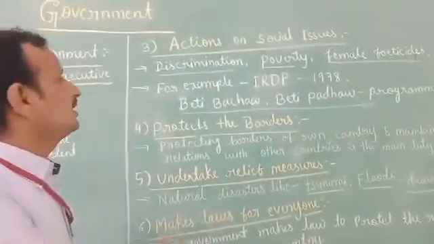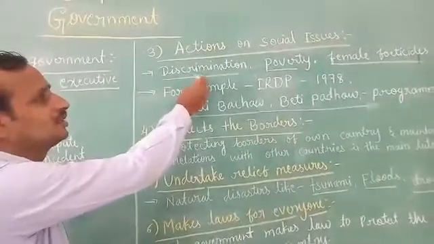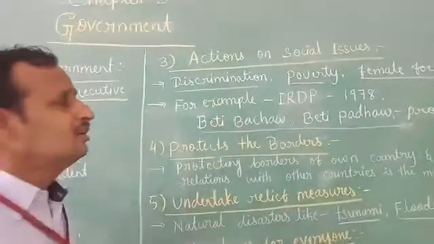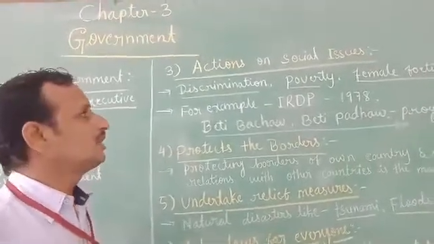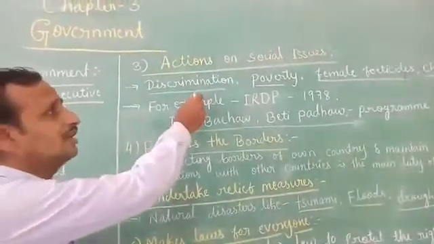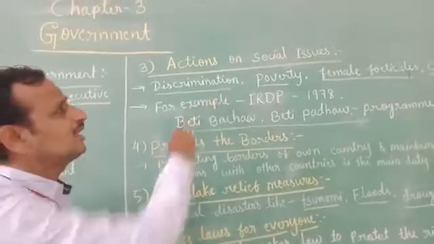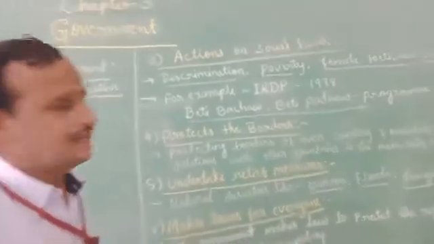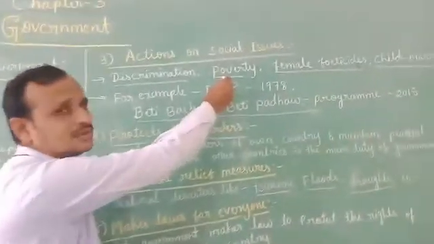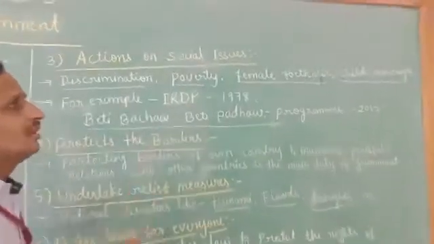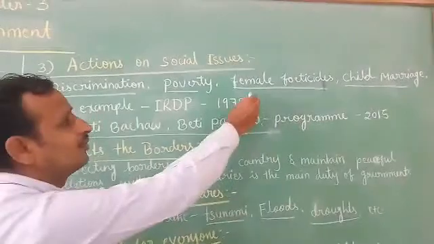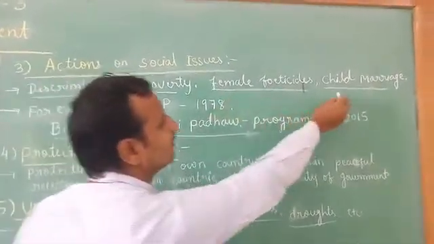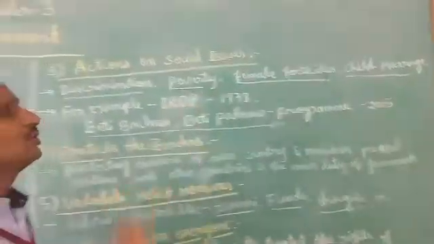That is discrimination. Discrimination may be between boys and girls, or it may be between high caste and low caste. In many ways we can see discrimination in our society. Then poverty. In each country some people are poor. So that is poverty. And female foeticide, child marriage. These are the main social issues.